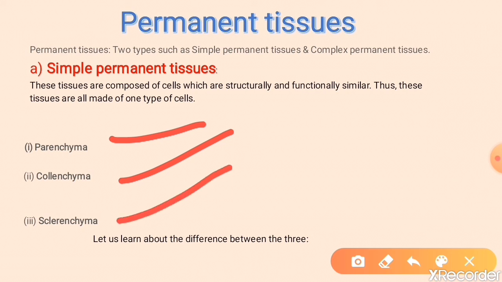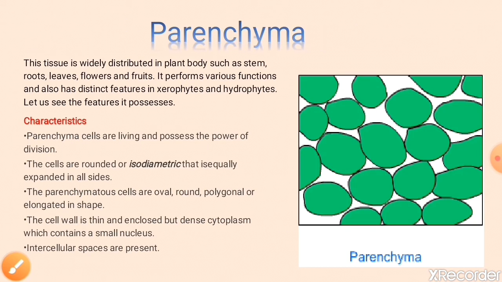So let's understand the difference between these three. The first is parenchyma. So this is widely distributed in plant body such as stem, root, leaf, flower and fruit.